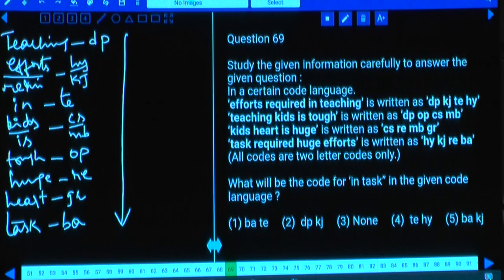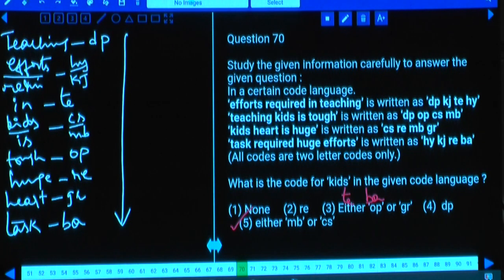Then 69, what will be the code for "in task"? Now the "in" is what? "In" is TE, and the code for the word "task" is BA. Hence TE, BA in any order, that is choice 1. TEBA, choice 1.